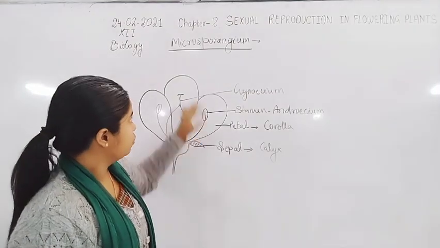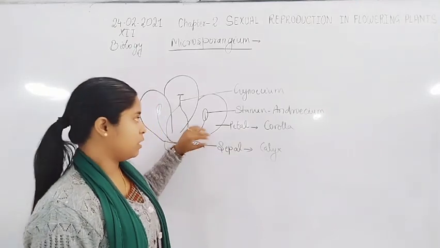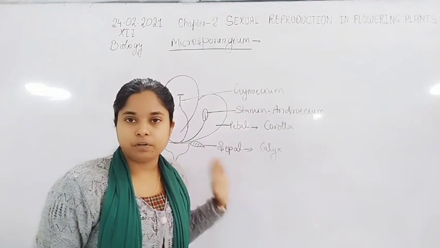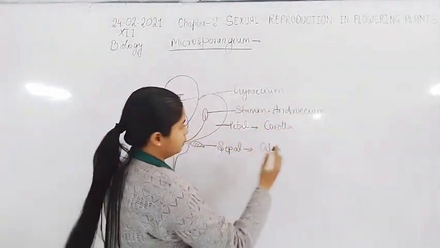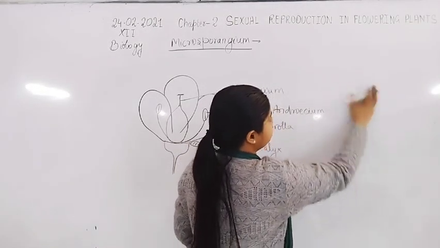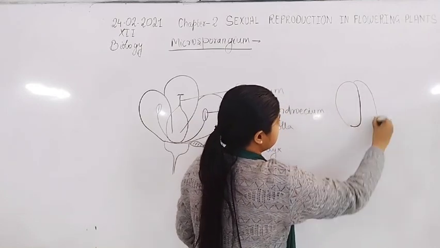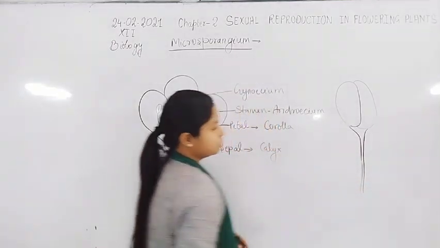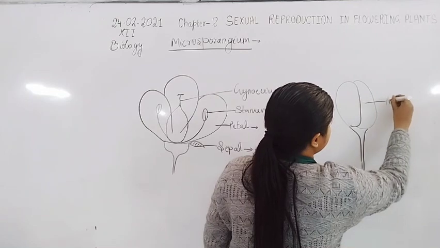Now, in the microsporangium, we are going to discuss the androecium, or stamen, the male reproductive part of a flower. The stamen is formed by two parts, the anther and the filament.